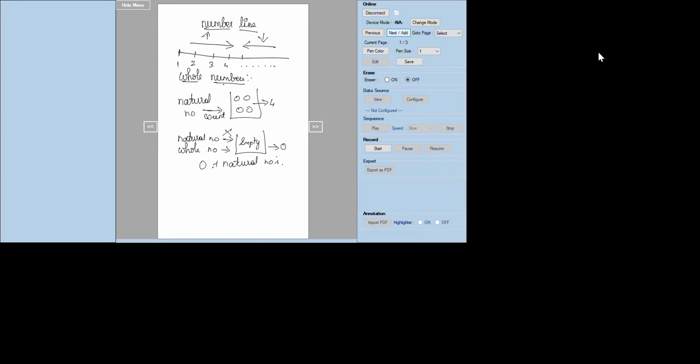For example, if we draw a circle full of natural numbers, 1, 2, 3 and so on, and then draw a bigger circle above it which includes 0, this big circle is the whole numbers and the small circle is the natural numbers. I hope now you understand. All natural numbers are whole numbers, but 0, as a whole number, is not a natural number.